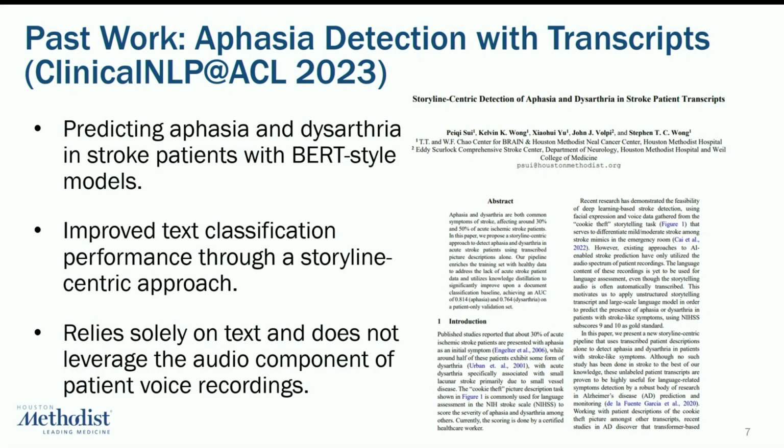We've been working on this problem for around a year, mostly from an NLP perspective, where we've converted the problem into a text classification task with the transcripts of the voice recordings of patients. We trained BERT-style language models to make this prediction, and we were able to significantly improve their performance through a storyline-centric approach that also performed knowledge distillation. The problem with this work is that it only relies on language and text without using the audio component of the patient voice recordings, which is problematic because at the end of the day, aphasia is still a speech condition, right?